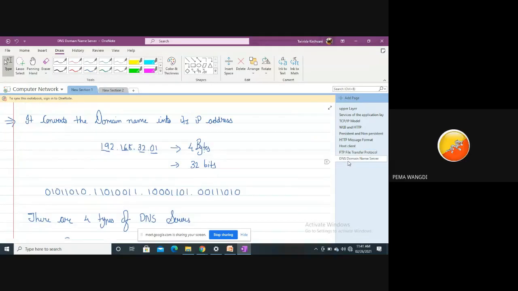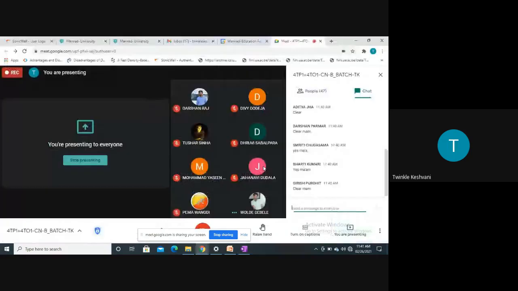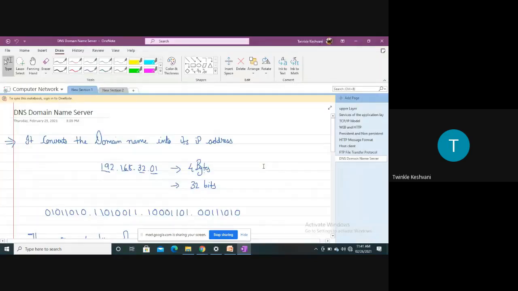Okay, done, ma'am. Now, the next topic is DNS. So first of all, let me know what do you understand by DNS? Provides the domain name to the IP address of website. Okay. User means Google.com, so one word, IP address. Okay, very good. DNS stands for domain name server or domain name system, right? You can call by any name. So DNS, first of all, we can say domain name server or a domain name system.